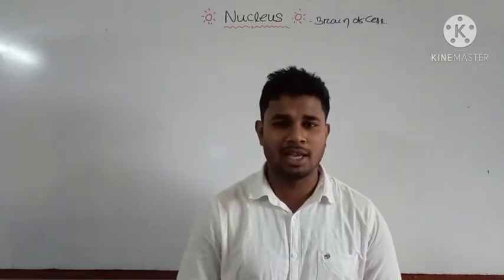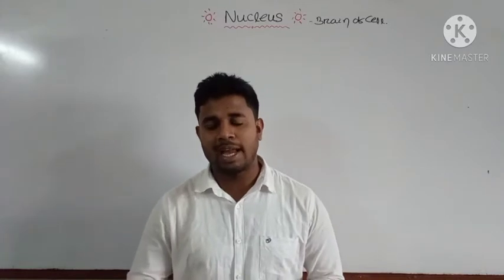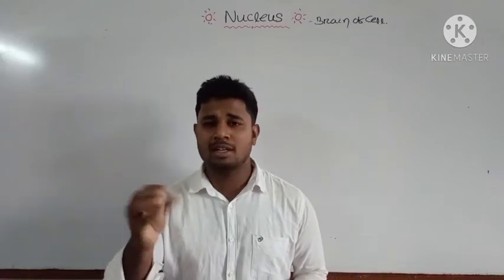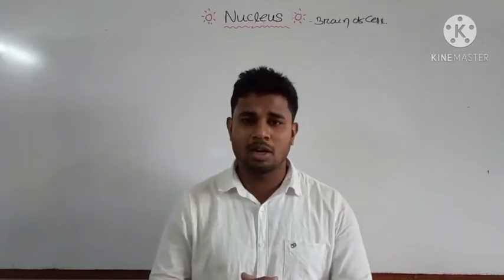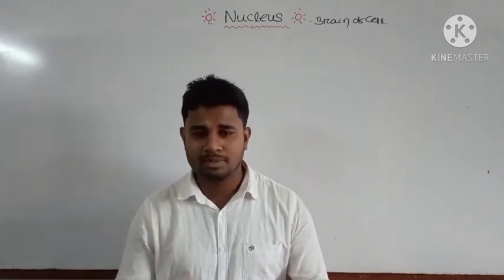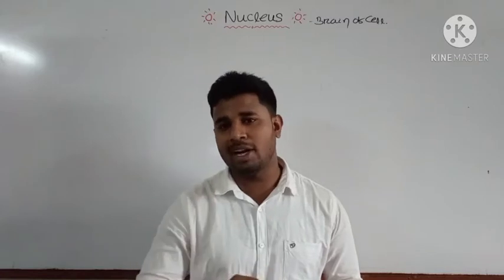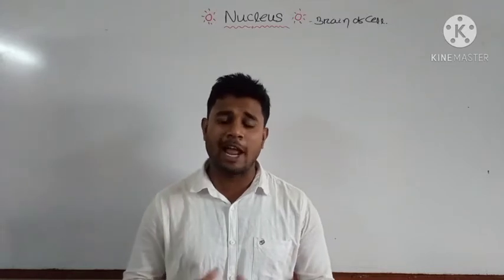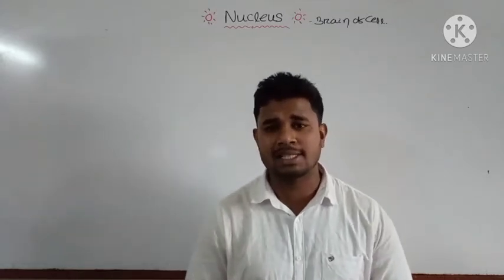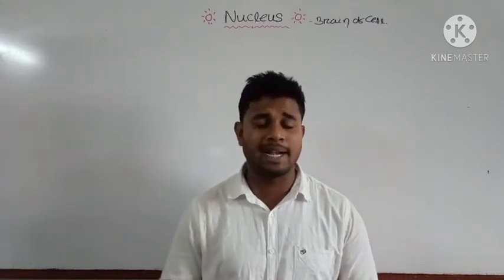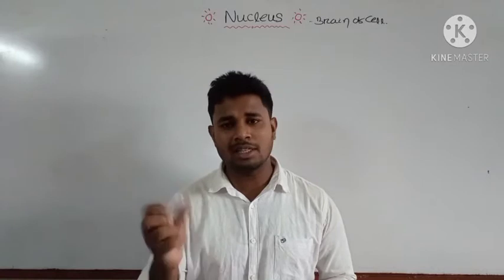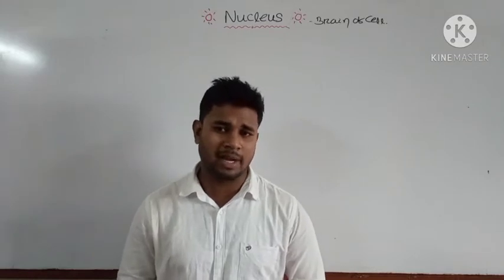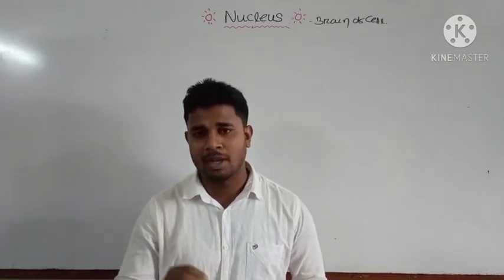Both have the basal body and the basal plate structure, and besides that they have some differences. Cilia are smaller in size and more in number, but flagella are larger in size and very few in number, one or two flagella being present. Mostly cilia and flagella have the 9+2 arrangement. What is the 9+2 arrangement? They have 9 peripheral doublet fibers, and in the center there are 2 singlet fibers. That's why cilia and flagella show the 9+2 arrangement, and their main function is the locomotion of the organelle or the organism.